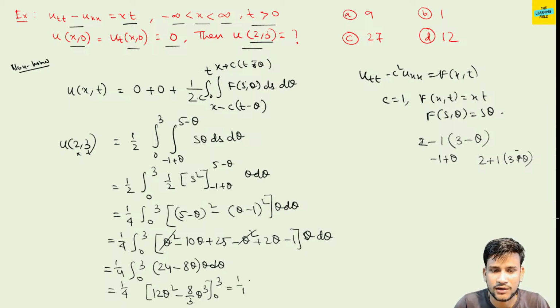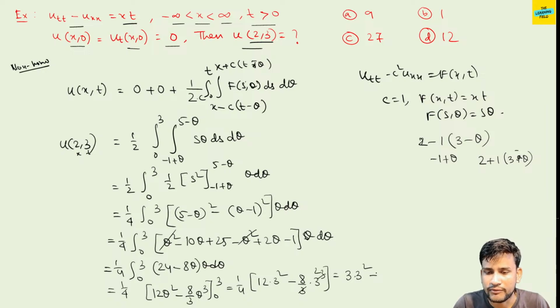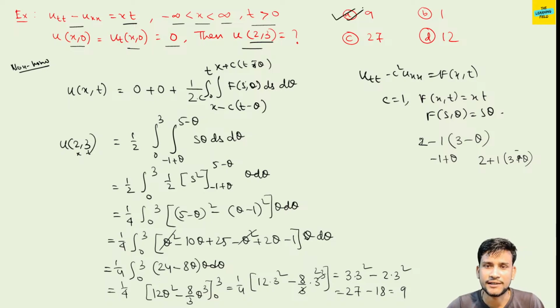This is equal to 1 by 4 times 12 into 3 square minus 8 by 3 into 3 cube. So if we cancel 4 from this, this gives only 3 into 3 square minus, this goes to 2 into 3 square, and 4 goes to 2. So this is 27 minus 18. This is 9. So the answer is 9.